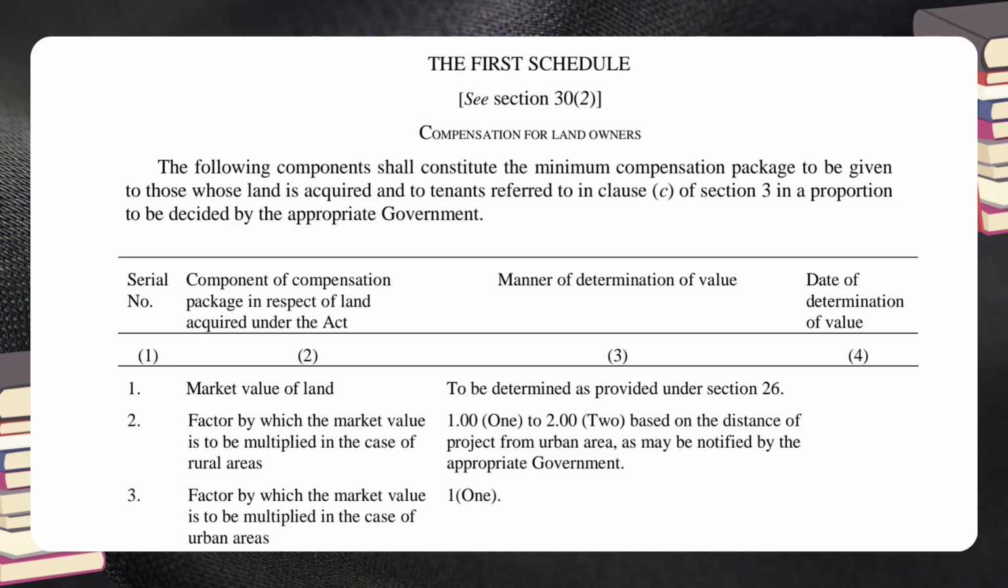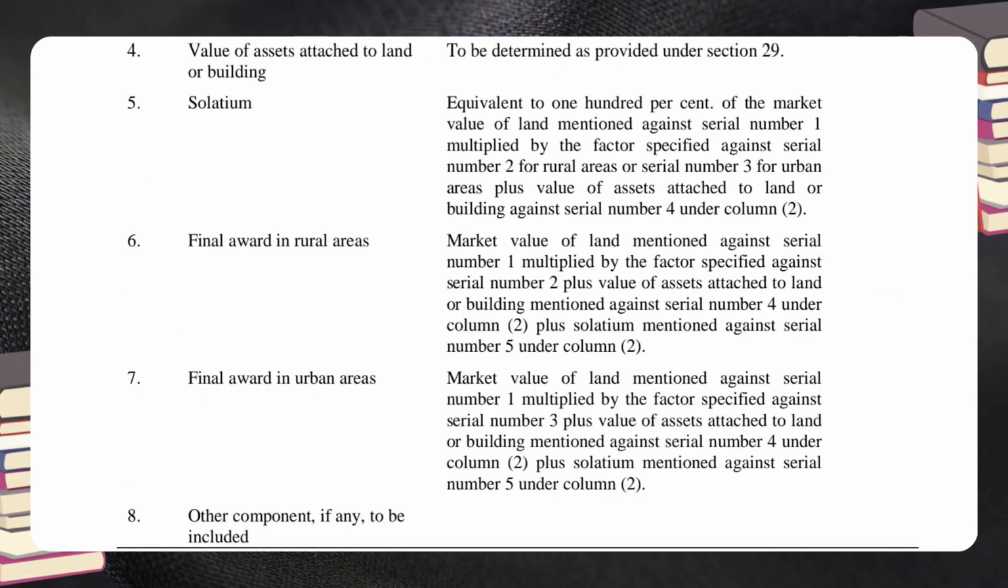3. Factor by which the market value is to be multiplied in the case of urban areas. Manner of determination of value is 1. 4. Value of assets attached to land or building. Manner of determination of value is to be determined as provided under Section 29.